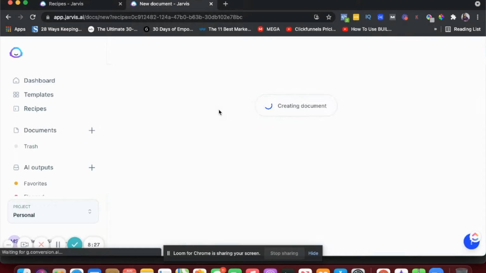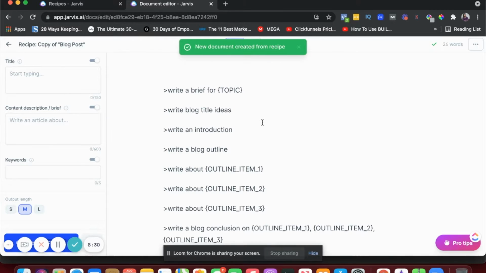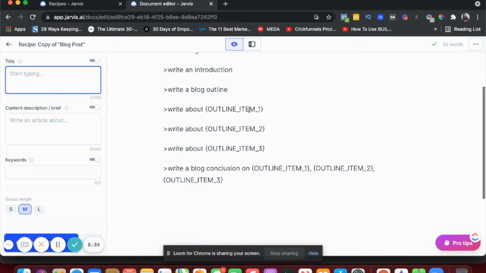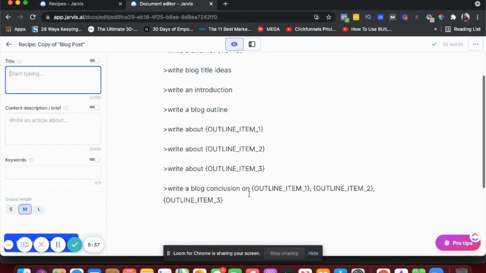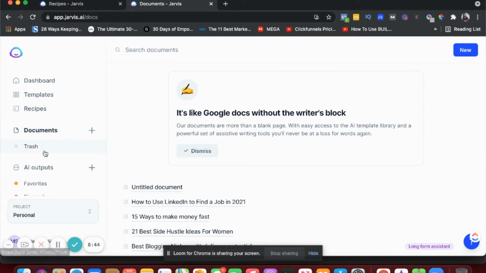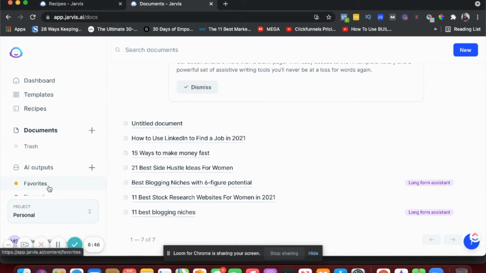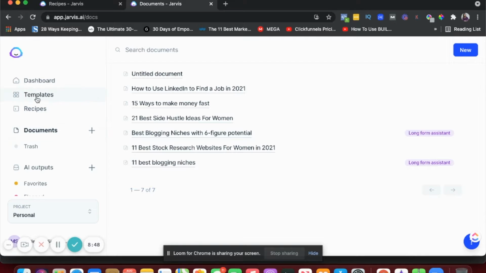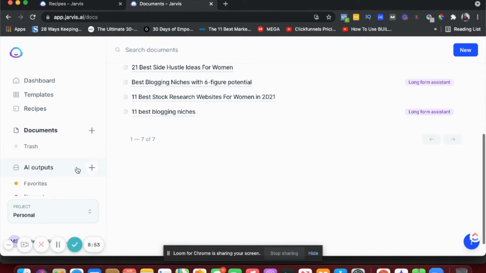So if I say run, it's going to create a new recipe for me, or it duplicated the recipe. And now I can use this recipe to write my blog post. I can use this outline of sorts to start writing my blog post. And basically those are the main features that I generally use, templates and recipes.